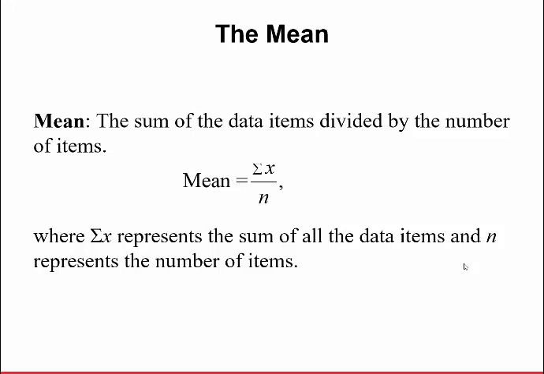So we've probably all taken a mean before. It's like an average of some type. Okay, you definitely have done this. So all it is, is the sum of the data items divided by the total number of data items. Okay, so the mean for a data set.